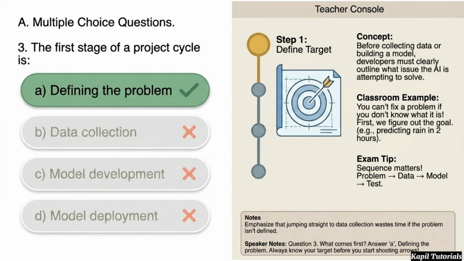Question 3. What is the first stage of a project cycle? The answer is A, defining the problem. You must know what you are trying to solve before you collect data or build a model. Remember the sequence: problem, data, model, and then test.